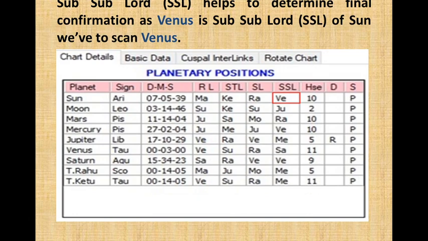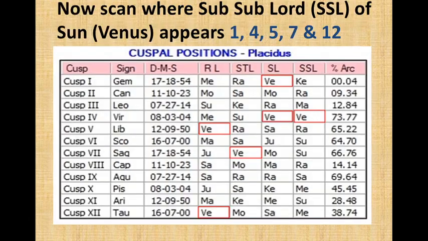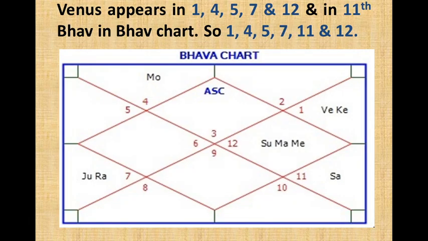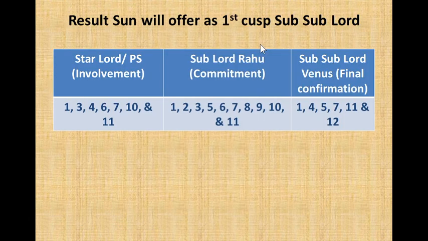As Venus is a subsublord of Sun, we have to scan Venus. Now scan where subsublord of Venus appears. It appears in 1, 4, 5, 7, and 12. So we have scanned Venus, that's the subsublord of Sun. Venus in Bhav chart appears in 11th. So the total cusps are 1, 4, 5, 7, 11, and 12.